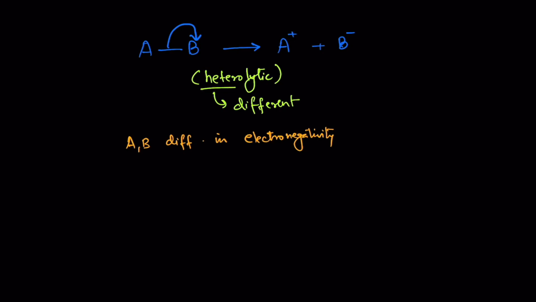For example, if we have an acid like HCl, then chlorine is highly electronegative and H is electropositive. So when this bond breaks, chlorine will take both the electrons and will have a negative charge, whereas hydrogen will lose its electron and will have a positive charge. The species that are formed because of the heterolytic cleavage are called ions. The ones with the positive charge are called cations and the ones with negative charge are called anions.